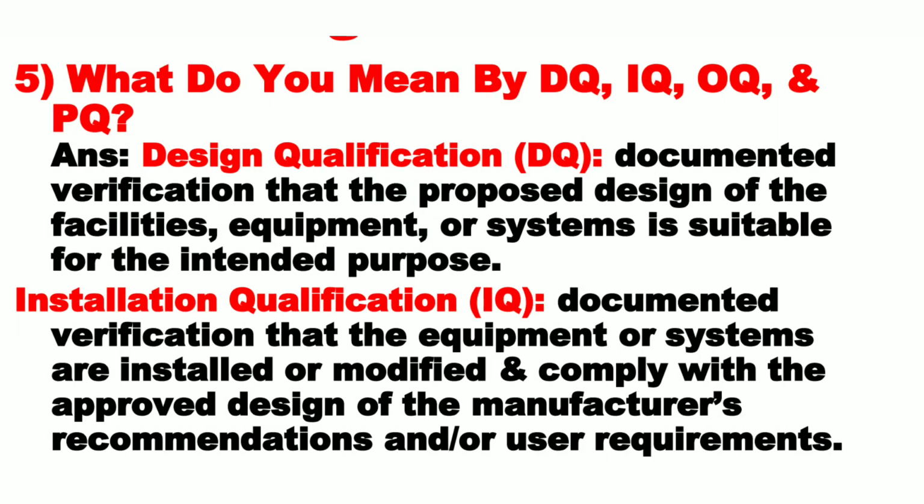Question number 5. What do you mean by DQ, IQ, OQ and PQ? DQ is design qualification. Documented verification that the proposed design of the facilities, equipment or system is suitable for the intended purposes. And IQ is installation qualification. Documented verification that the equipment or system are installed or modified and comply with the approved design, the manufacturer's recommendation and or user requirements.